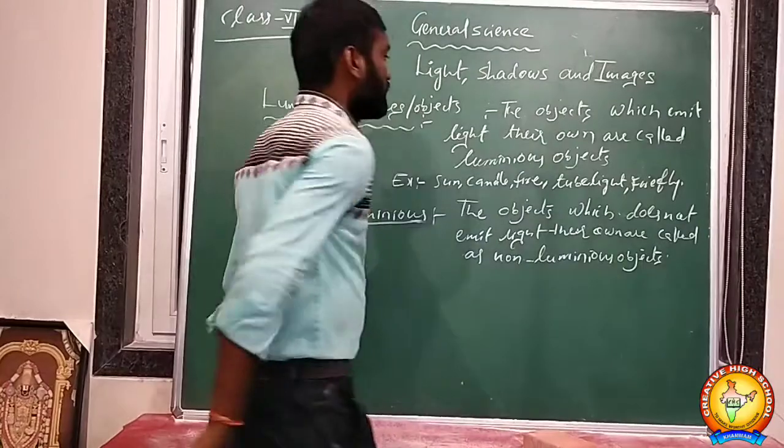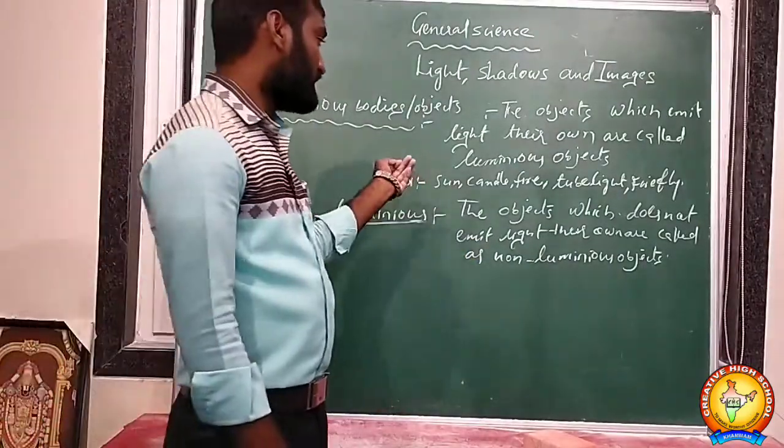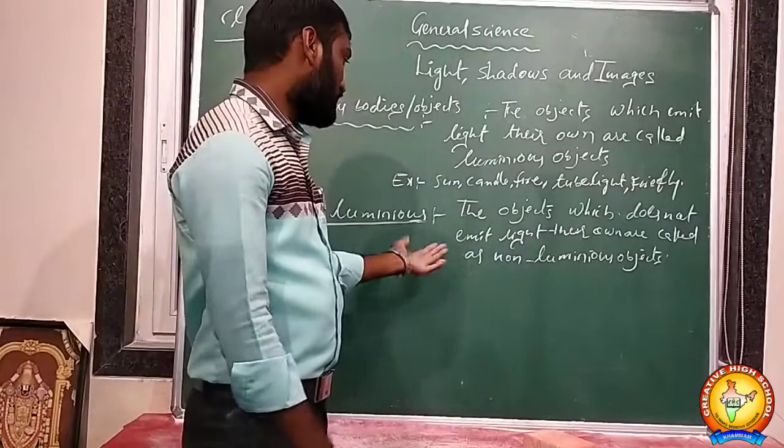Objects which emit their own light are called luminous bodies, and those which do not emit light of their own are called non-luminous bodies.